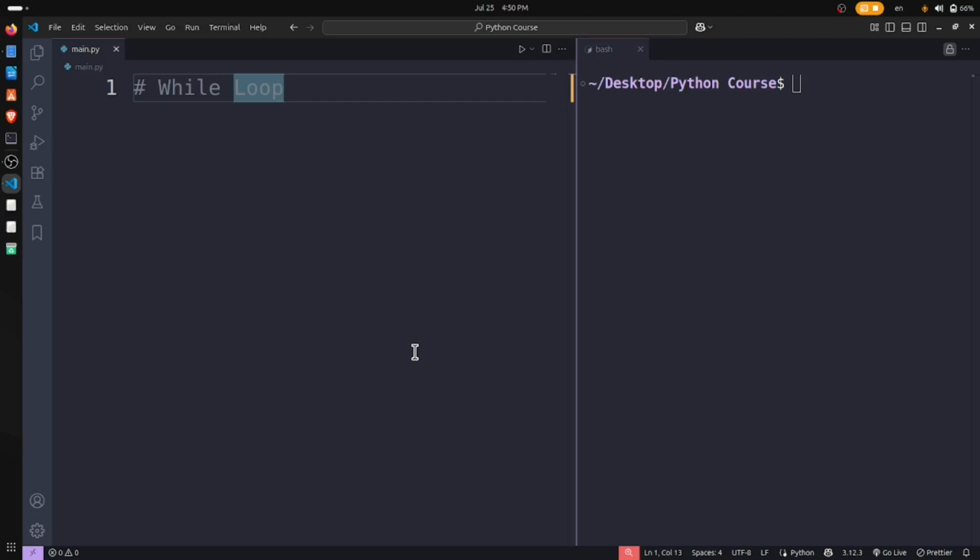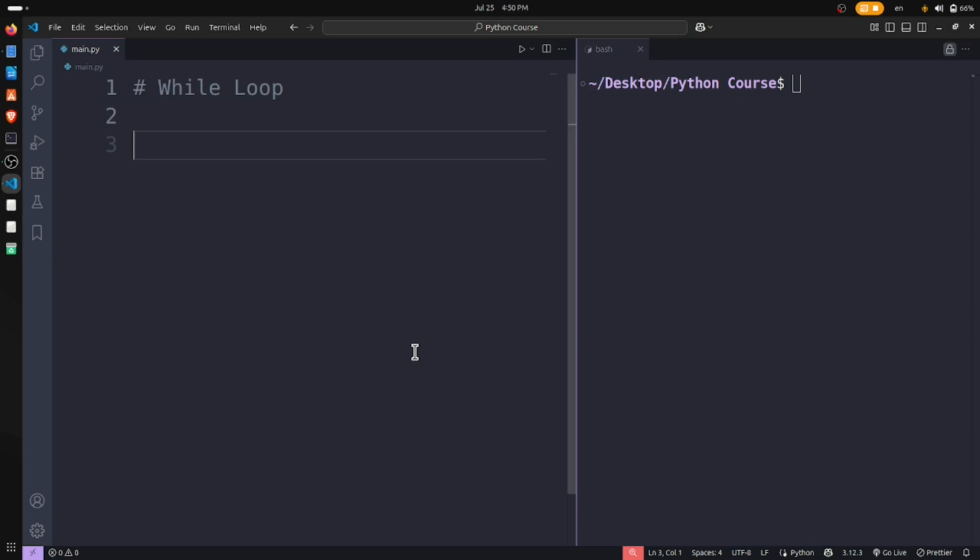We have covered the for loop. We have understood everything about the for loop. And as I said, there are two kinds of loops in Python, and loops are the most important thing in Python. We have to loop over something. If we want to repeat an action, if we want to loop over some numbers, or over some kind of interval, we use a for loop, and we have covered everything about the for loop.